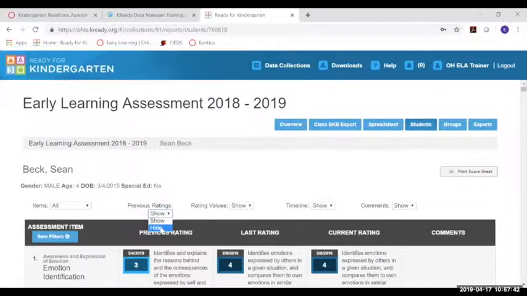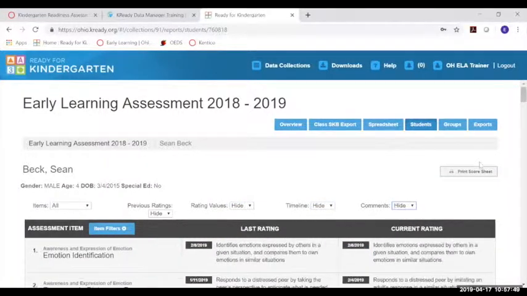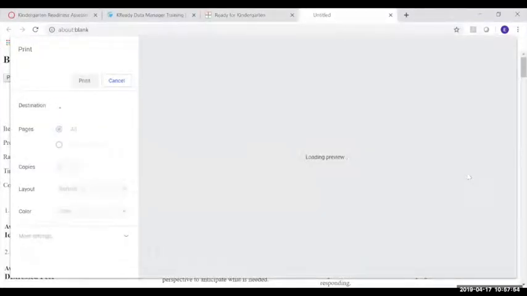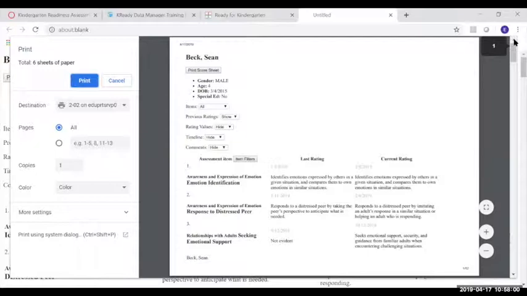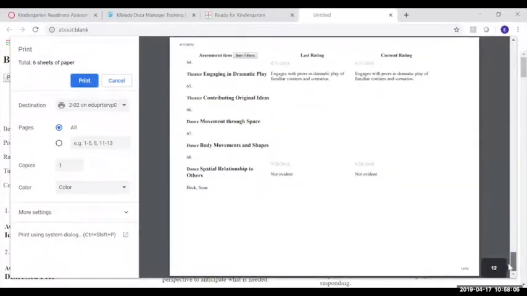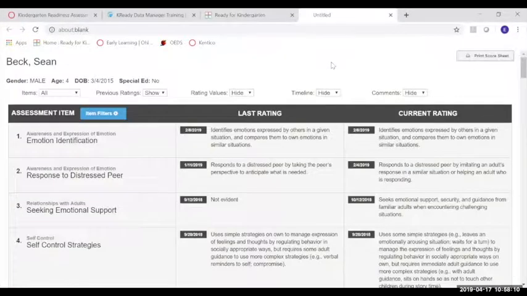showing previous ratings or hiding them, showing rating values or hiding them, showing the timeline or hiding it, showing the comments or hiding them. And from there, they can click print the score sheet, which would open up to the print option available to the teacher at the local building, okay? And depending on what was selected, the report could be anywhere from 1 to, this report is 12 pages long here. Again, that is individual, and it is an individualized mechanism for teachers to generate those reports.